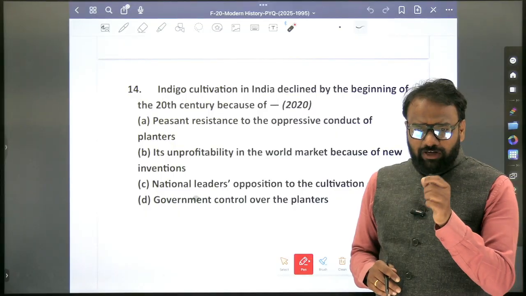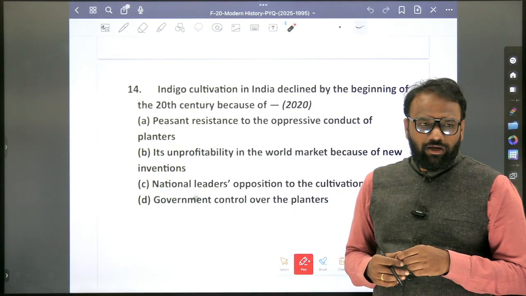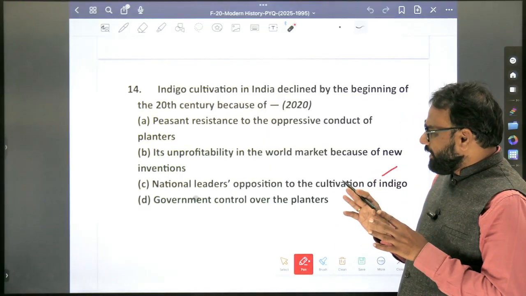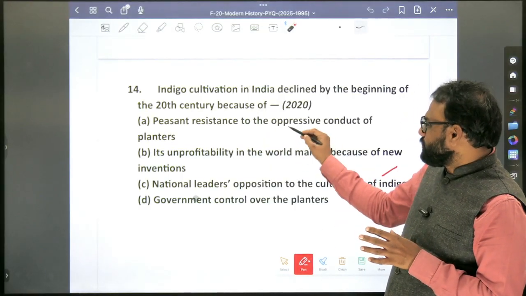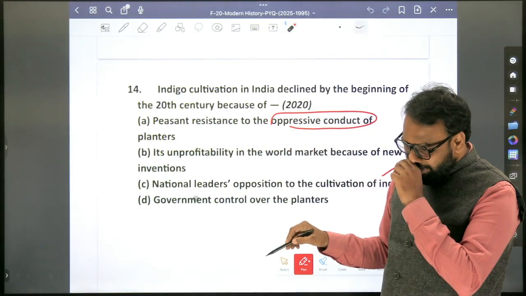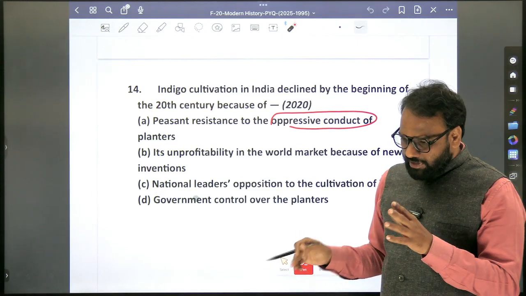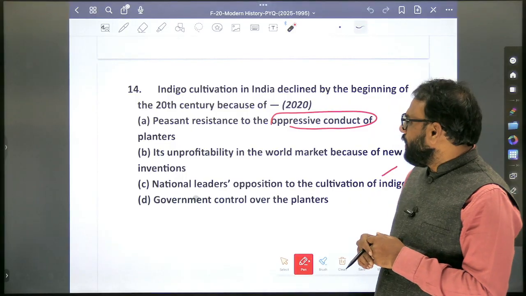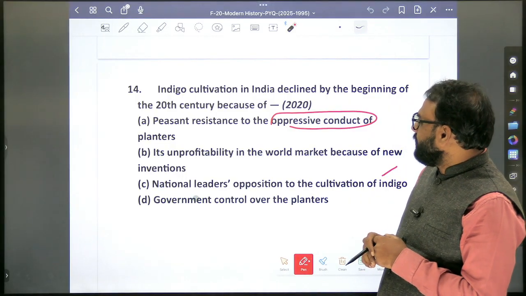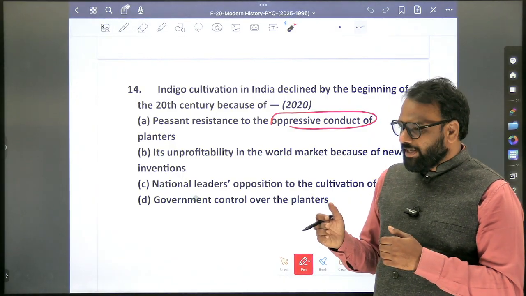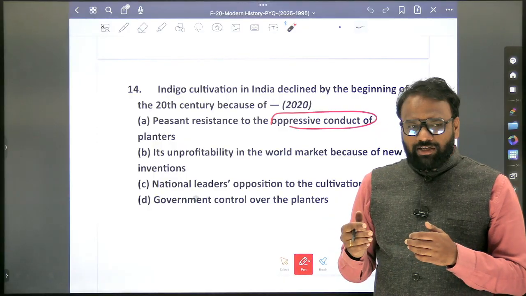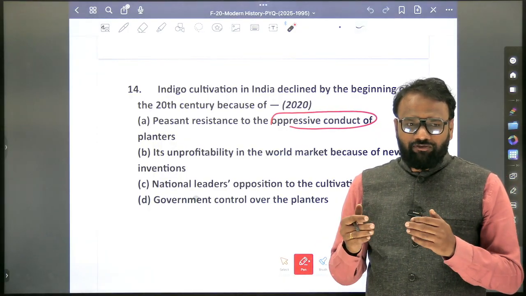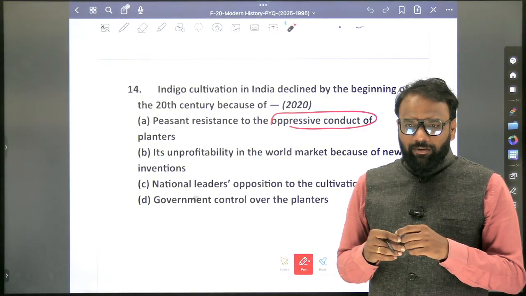I think it is just verified. I think it's 1. Official answer key is B, because here both of them appear correct. Peasants' resistance to the oppressive conduct of planters in the 20th century. Okay, so there was a revolt in the 20th century, which was a famous revolt. At the beginning of the 20th century, so even Champaran Satyagraha can be considered as part of the beginning of the 20th century itself. Okay, so answer is B.